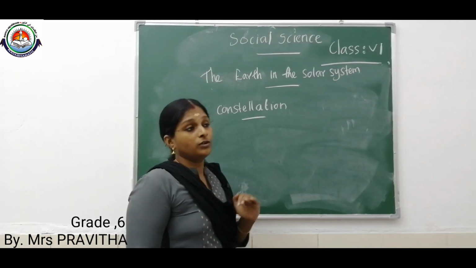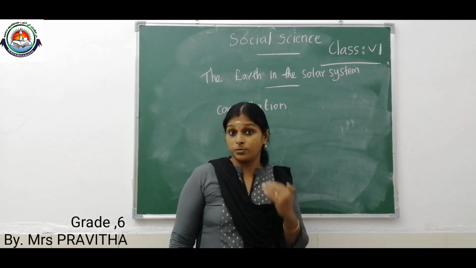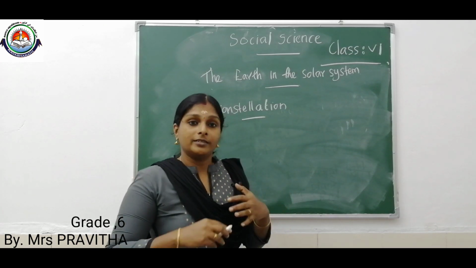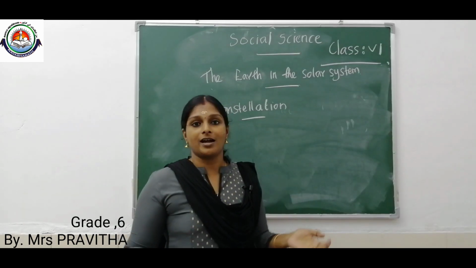Children, you observed the sky. Sometimes when we observe the sky, we can see different patterns formed by stars.